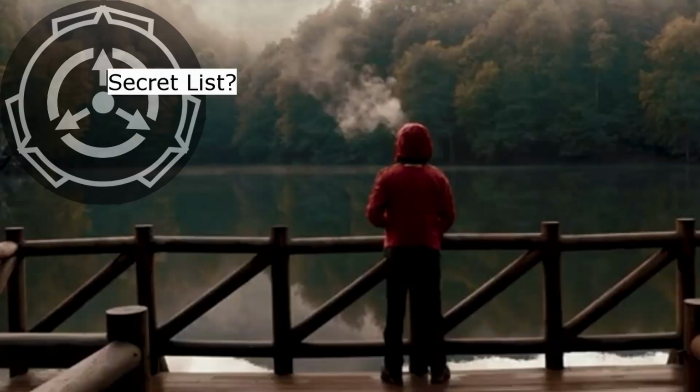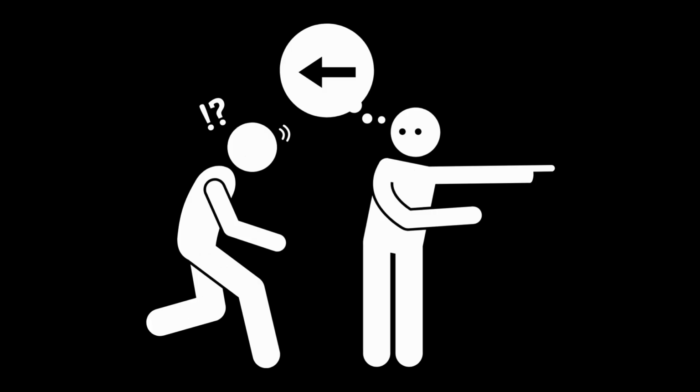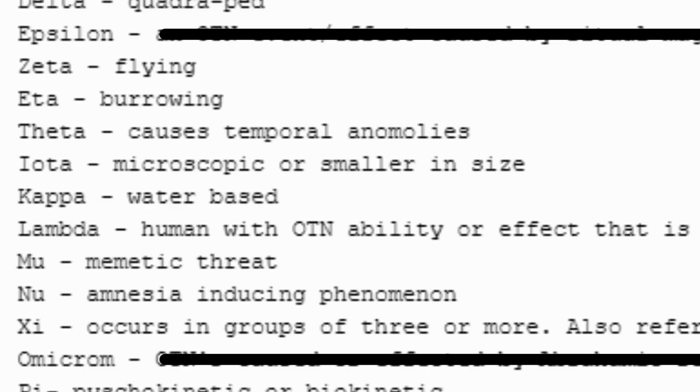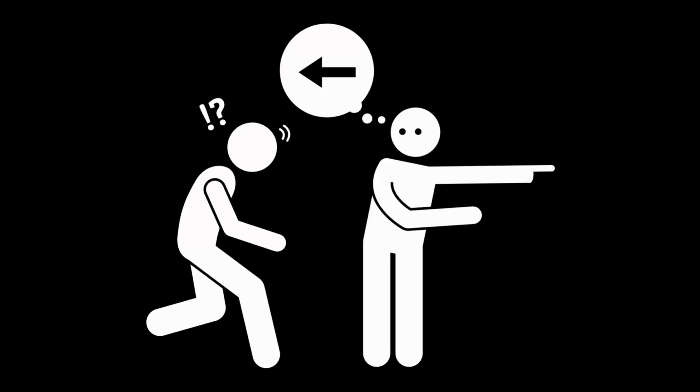Speaking of which, in our first video on this series, I had hidden parts of the OTN list. Without context, it could be considered misinformation, so I never explained the OTNs that had the designation Epsilon and Omicron. I will do so in this video, and even touch on the designation Omega and Upsilon. I will also talk about the portal rock from part 3 at the end of the video, as I never quite explained that. The descriptions of these phenomena and items are misleading, so bear with me.